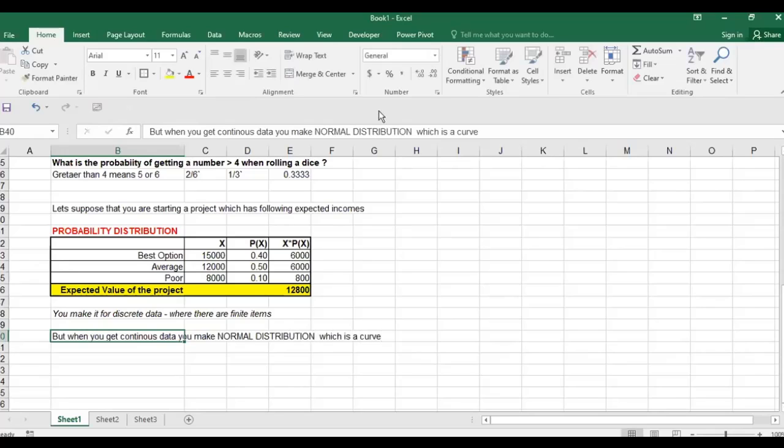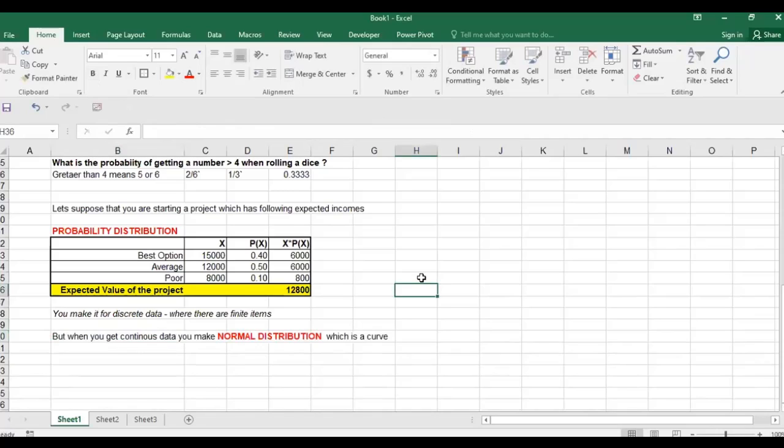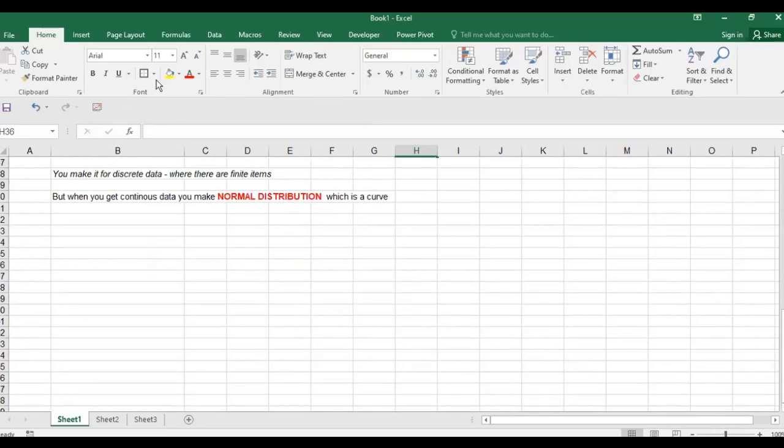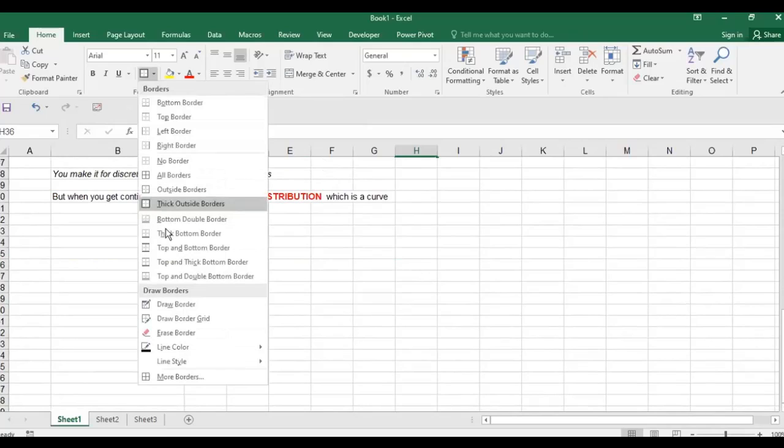If you have continuous data, then your frequency distribution would not work. You would be making a normal distribution. So normal distribution is usually in a curve format. How would it look? I'll go to the book and show you from the book how the normal distribution would look.